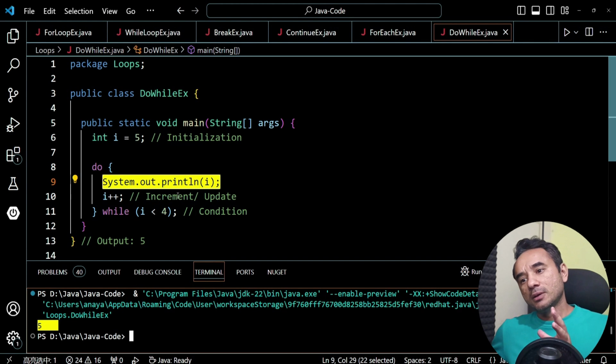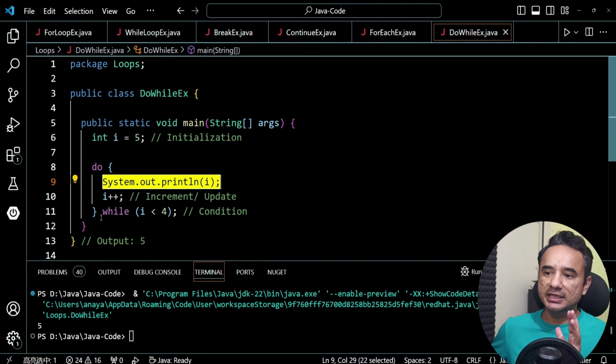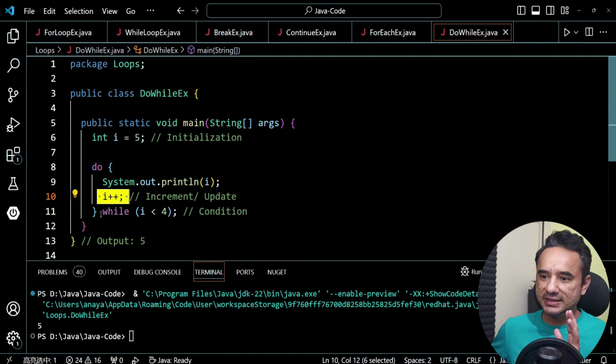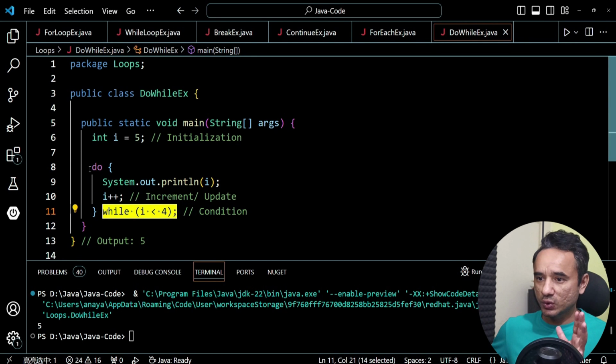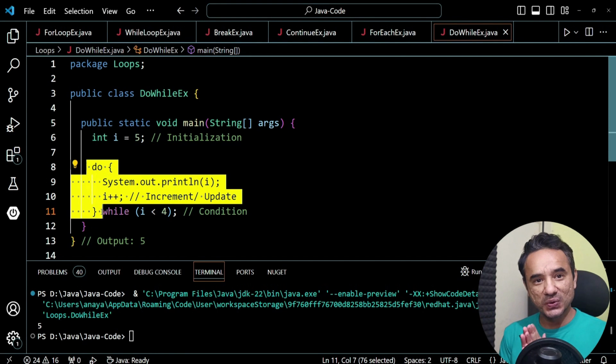After printing one time, the condition is checked: i equal to 5, i++ makes it 6, and 6 is less than 4 is not true, so the do block will not execute a second time. I hope it is clear, and that is the answer to this question.